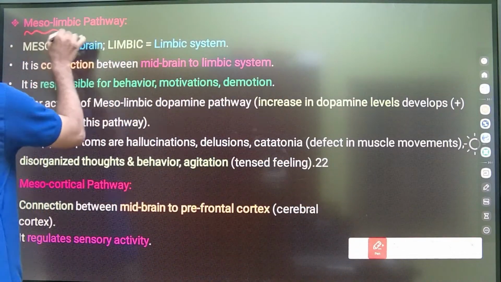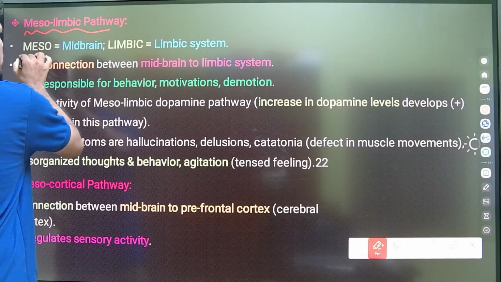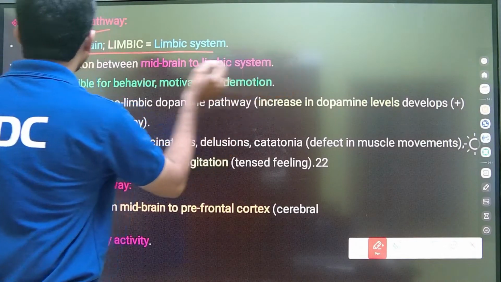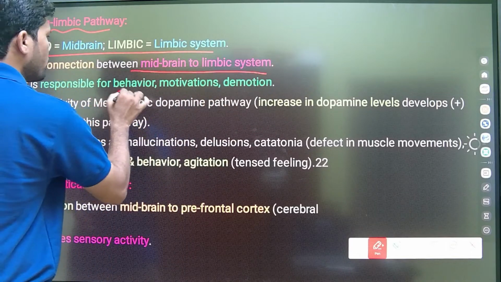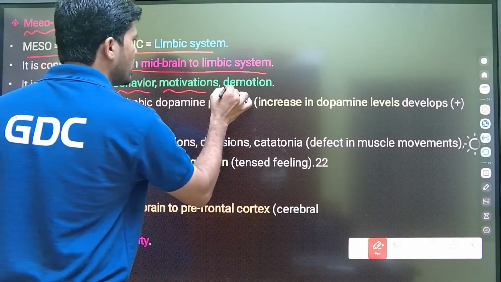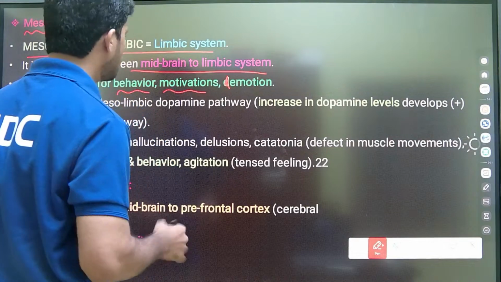The mesolimbic pathway is the connection between the midbrain and the limbic system. It is responsible for behavior, motivation as well as emotion.